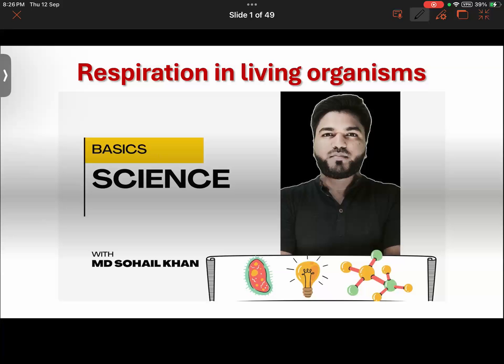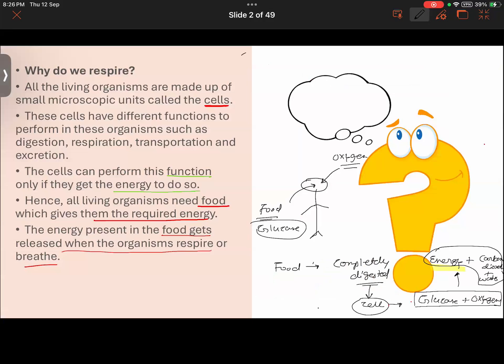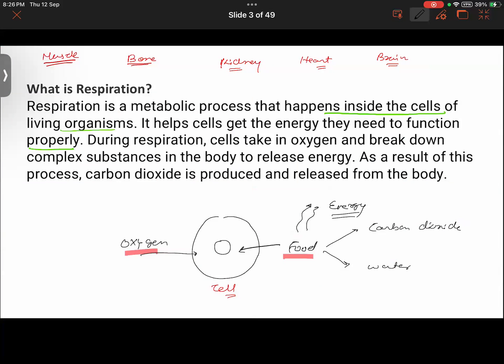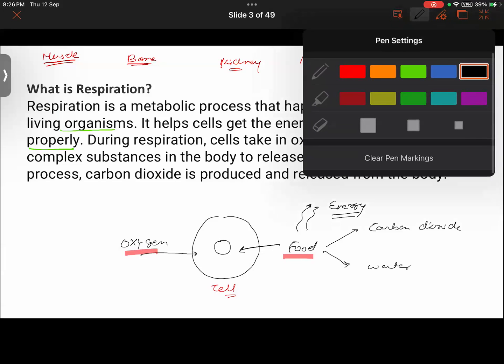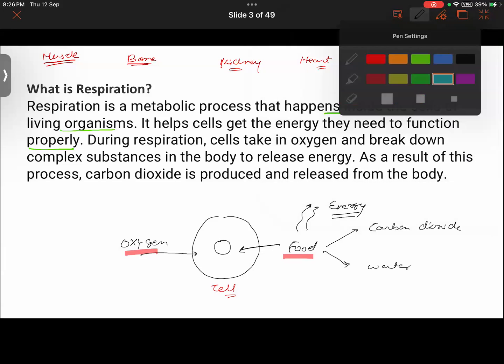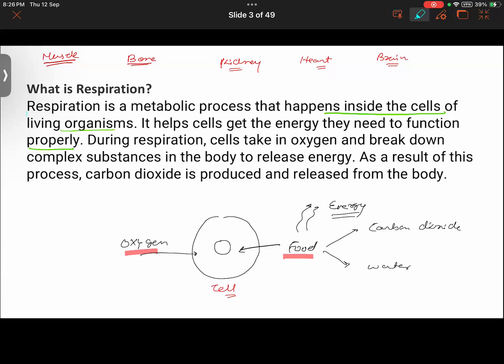Done? Have you given the heading of the chapter now? Yes. Okay, good. Now write down what is respiration, in that write down this paragraph which I'm going to highlight. So write down this much, that respiration is a metabolic process that happens inside the cells of living organisms.